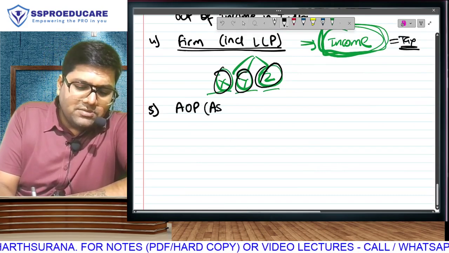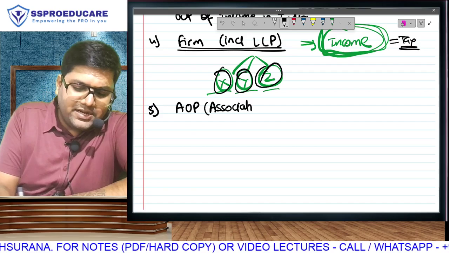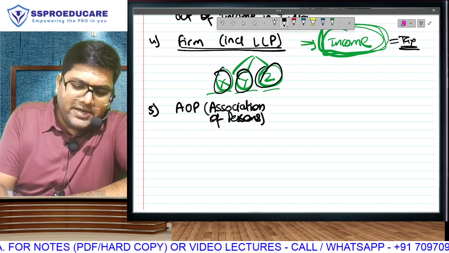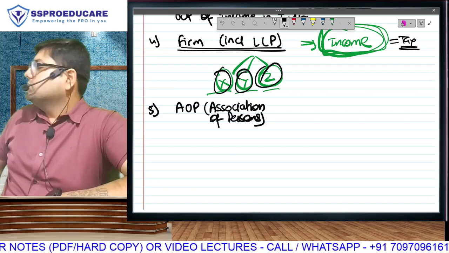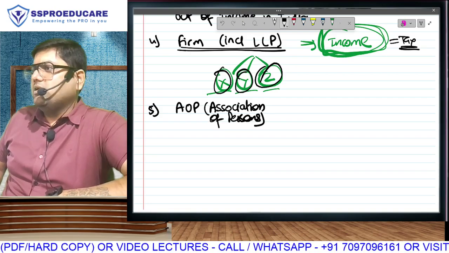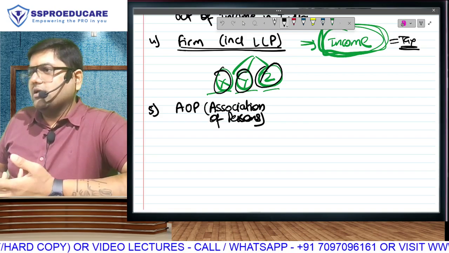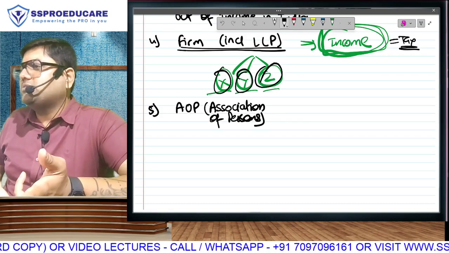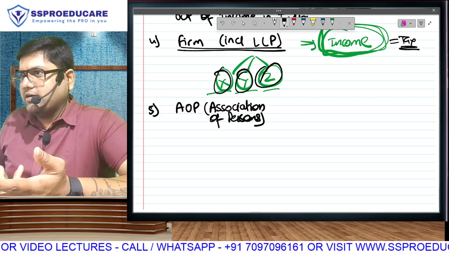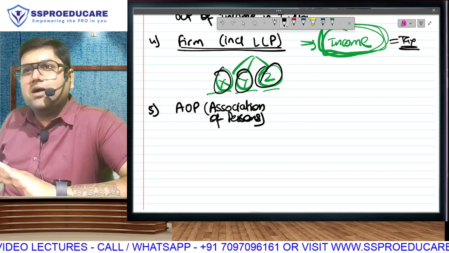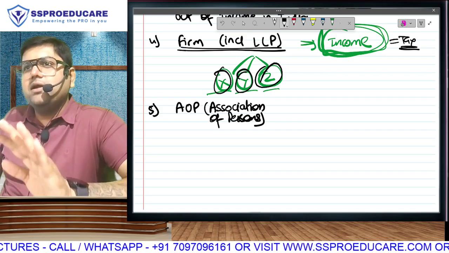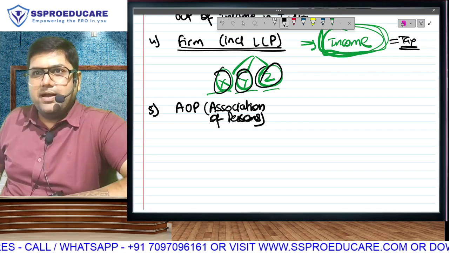AOP. Some students, when I start teaching them at CA Inter, my first interaction with students comes at intermediate only. My subject comes only at intermediate. So sometimes people tell me, sir, we have studied this concept in class 12 or in some accounts topic. It also depends on how many subjects have started in Inter, and these are early days, so I believe you have not studied a lot of things at intermediate. There will be people who have come across this term before in life, and people who have never heard this term before. Let us assume no one knows anything and go ahead accordingly.